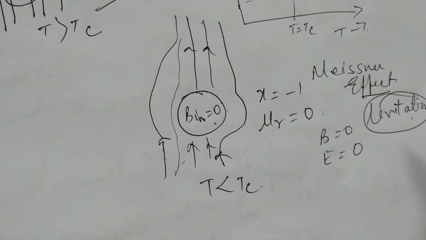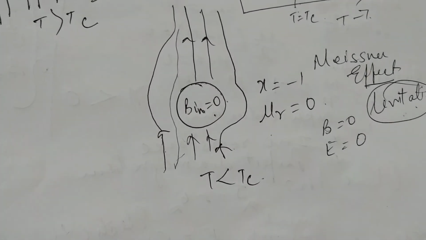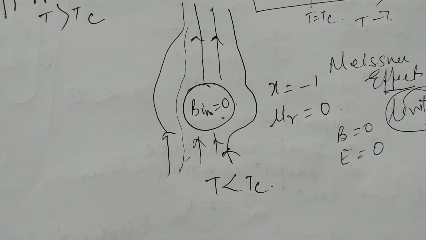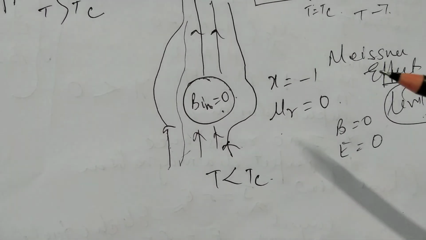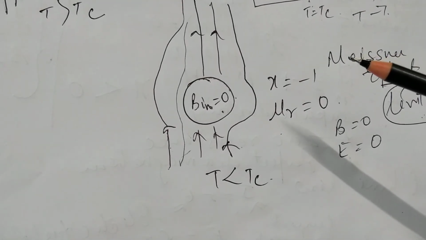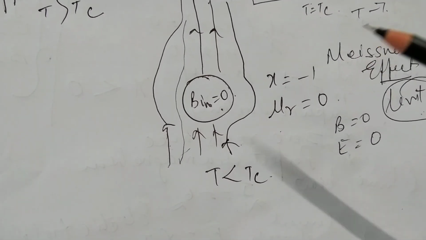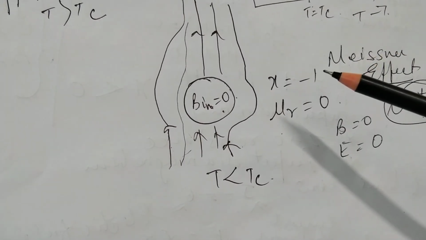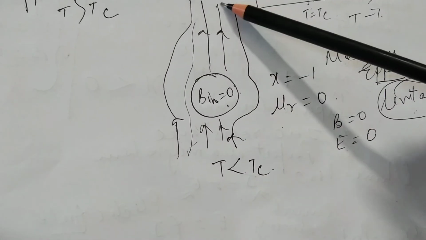In levitation, the only requirement is that the superconductor develops a magnetic field, and when it does, it opposes the material which is kept over it. Because of the force of repulsion, the repulsion is balanced by the weight, and the body does not fall under gravity. That is what we mean by the term levitation. And this is the Meissner effect.